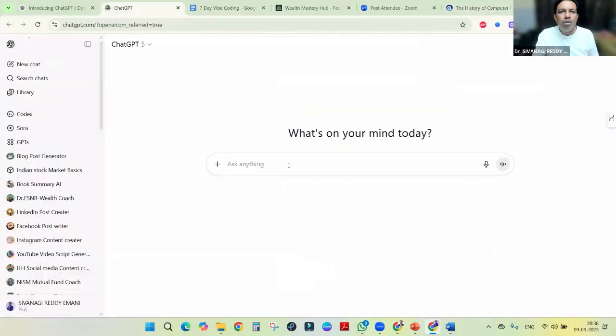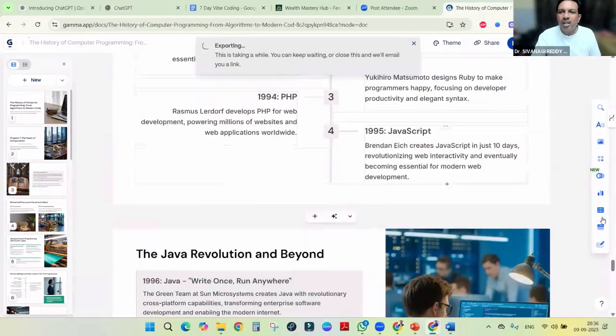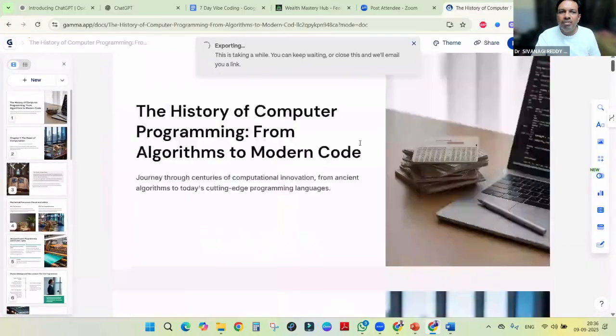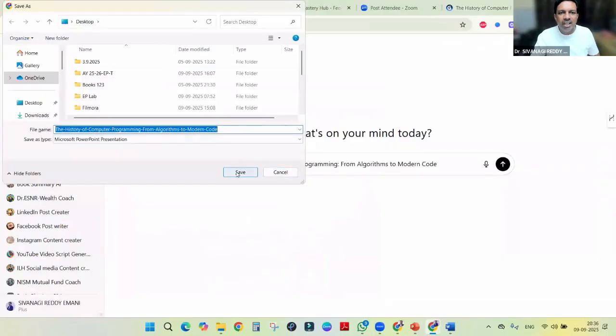For that, what you have to do is master the AI, how to use your one chapter, two chapters to convert it into 10 slides, 20 slides. That job, this ChatGPT will do very well. Say, for example, the same thing, history, whatever I asked there, if I ask here, it may give a little different. Okay, PPT, we can save.